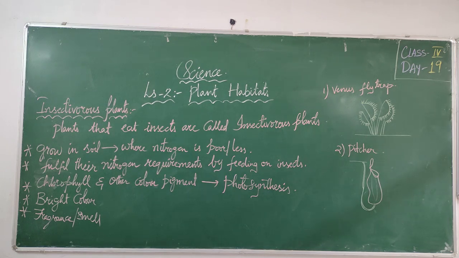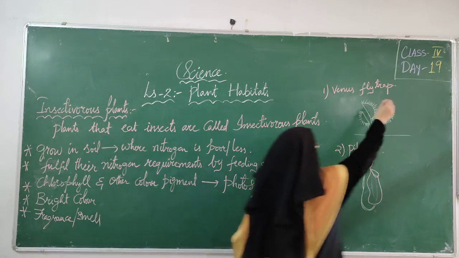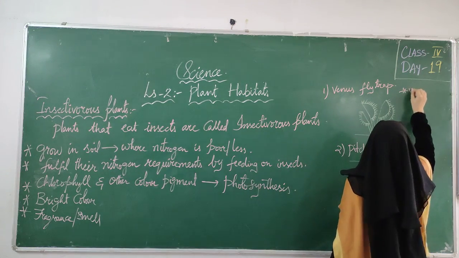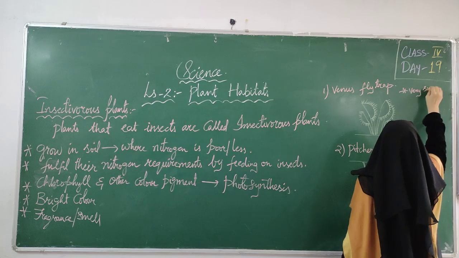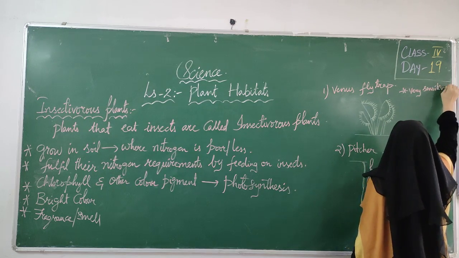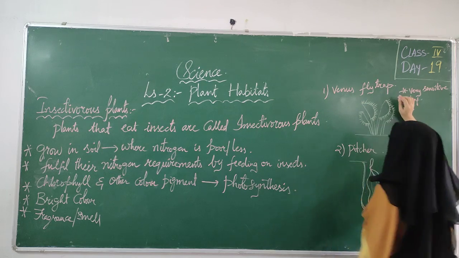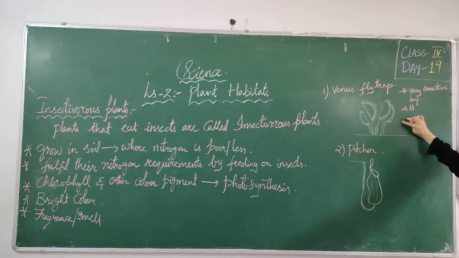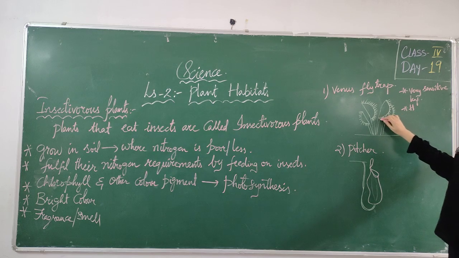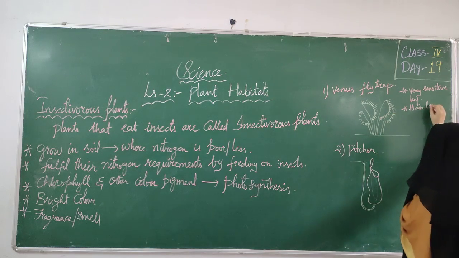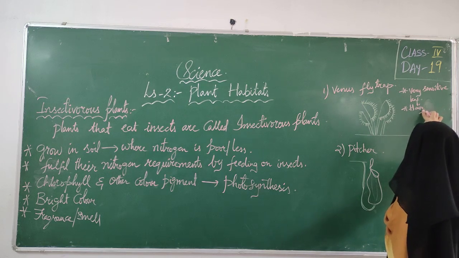The leaves of Venus flytrap have a very sensitive leaf surface with hair-like structures. Here we are having very sensitive leaves, and we are having hair-like structure. You can see this is a Venus flytrap plant. In this we are having hair-like structure, or we can say hairy structure.